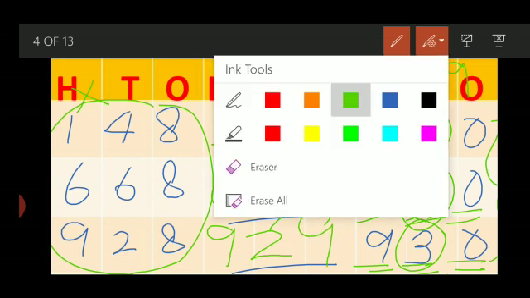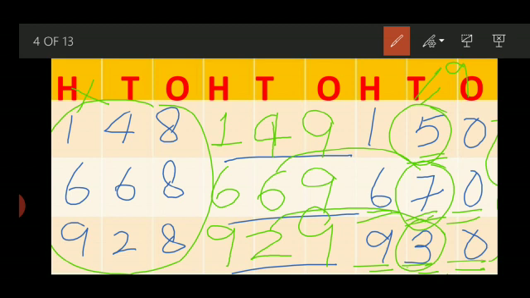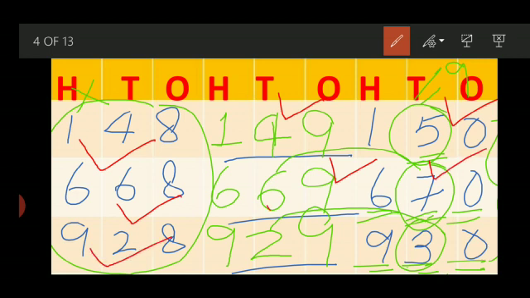Now let's read out all the numbers. 148, 149 and 150. 668, 669, 670. 928, 929, 930.